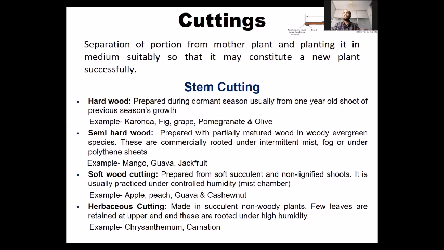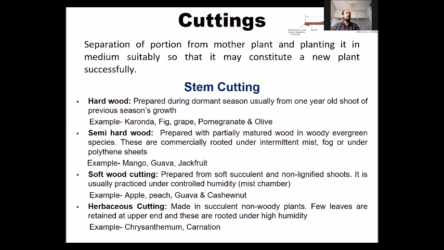It means the shoots which are mature, but they are still green. Normally, we can say that 6 months or nearly 6 months old shoots are taken for the hardwood cuttings, and some special environment will be needed for rooting of these cuttings, and semi-hardwood cuttings can be taken in mango or guava. Next is softwood cutting.